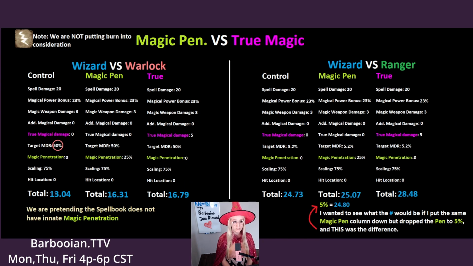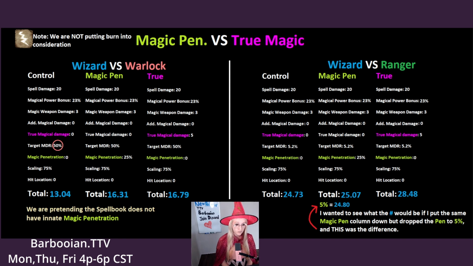Lastly, magic penetration versus true magic damage. In this scenario, we are pretending that the spellbook does not have innate magic penetration, so I've removed magic penetration from most of these examples. I would also like to note that I'm using 25% magic penetration, and that the spellbook has 5% magic penetration and the staff has 15%. So to get 25%, you need to add on to those. If a wizard uses 25% magic penetration against a warlock with 50% magic damage reduction, the wizard will be doing about the same amount of damage as the wizard with 0 magic penetration and 5 true magical damage.